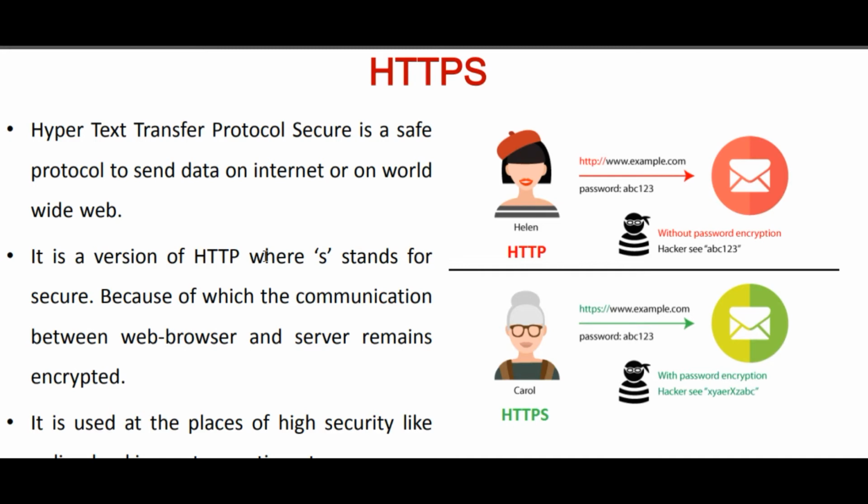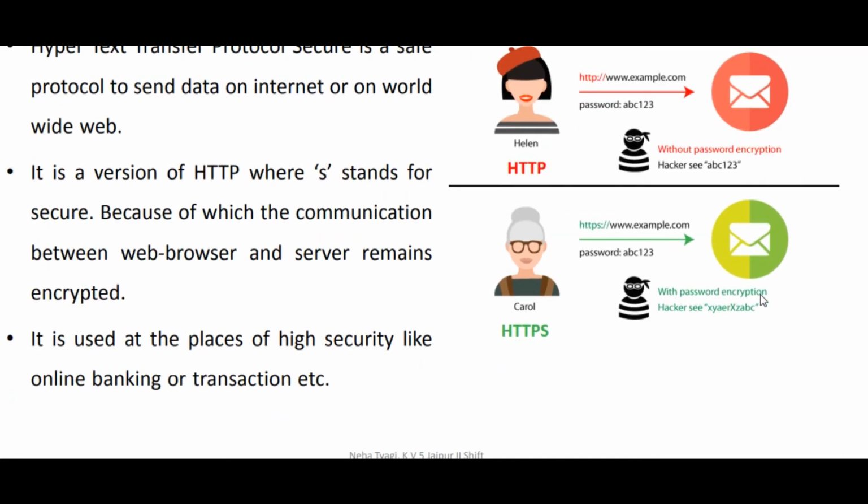In the case of HTTPS, the S stands for secure, because of which communication between the browser and server remains encrypted. So this person is sending the information with the help of HTTPS. You can see here the scheme is HTTPS, and here the scheme is HTTP. So here it is secure, even the password ABC123, the hacker can't hack it, and the hacker will see only something like XYZ. Whereas with HTTP, the hacker can see the password also. So you can see the difference between HTTP and HTTPS.